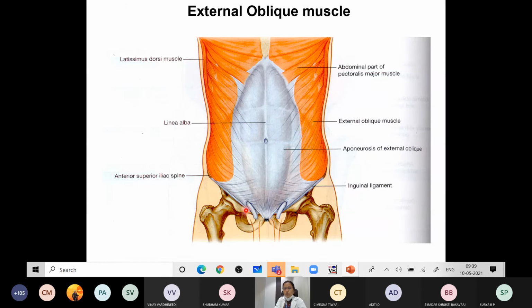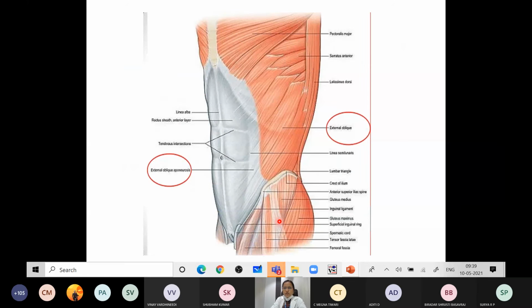Apart from that, there is an oval opening above the pubic crest in the external oblique muscle, which is called the superficial inguinal ring. So this is the external oblique muscle of the abdomen, and this is its aponeurosis. This is the inguinal ligament, which extends from the anterior superior iliac spine to the pubic tubercle. This is the external oblique muscle, which takes origin from the ribs, and this is the iliac crest that you are seeing.